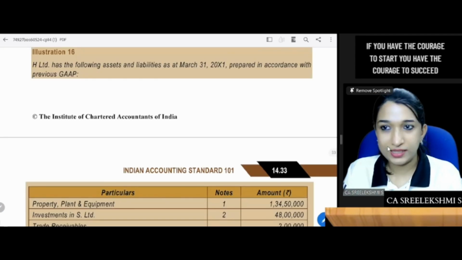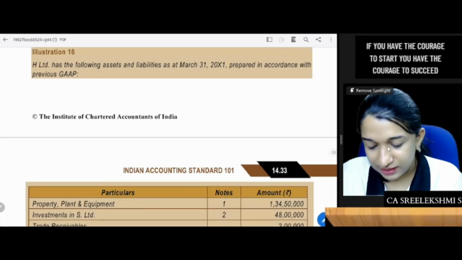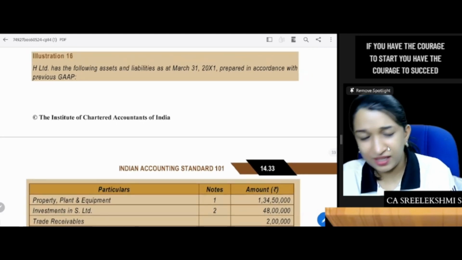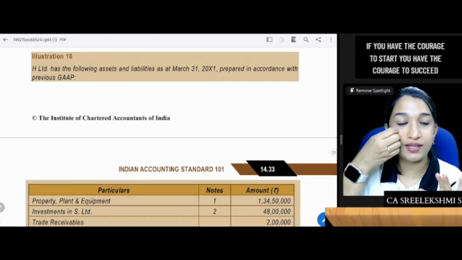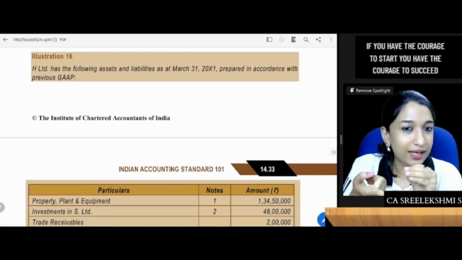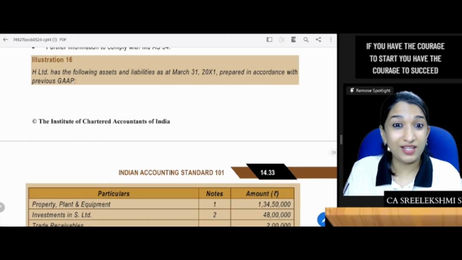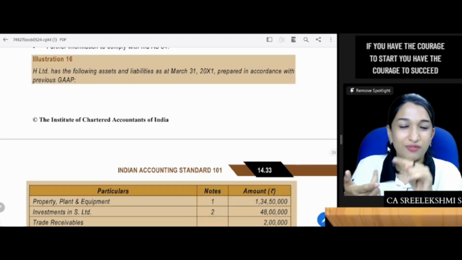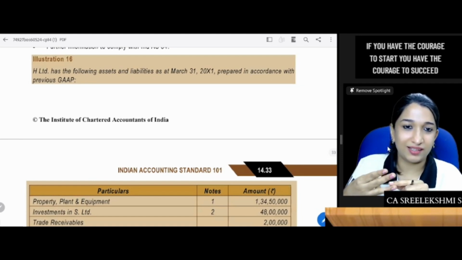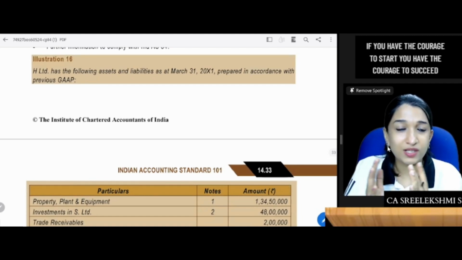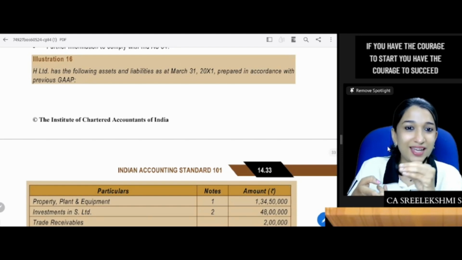Okay. So now listen. Illustration 16. H Limited has the following assets and liabilities. Almost all adjustments are covered in illustrations 16 and 17. So listen, IND AS 101, illustrations 15, 16, 17 and test your knowledge questions you should not miss. All the adjustments are covered in questions 16 and 17.